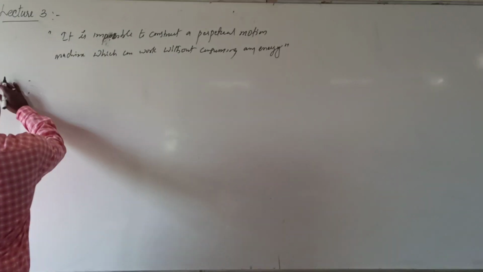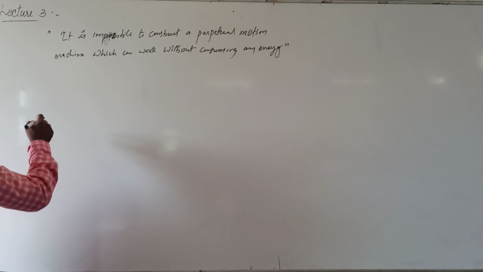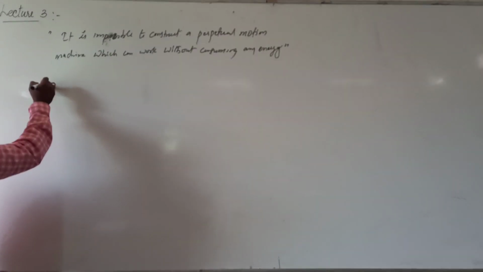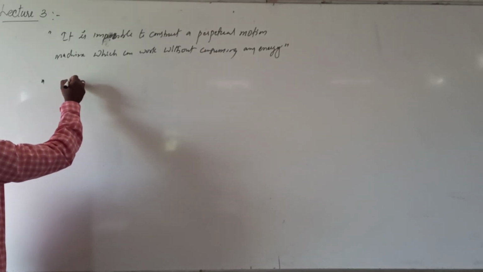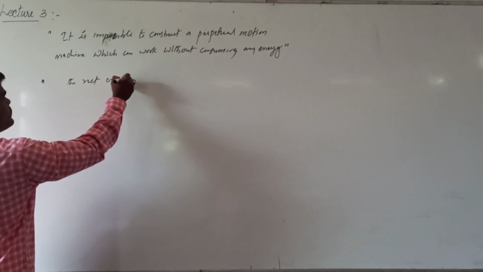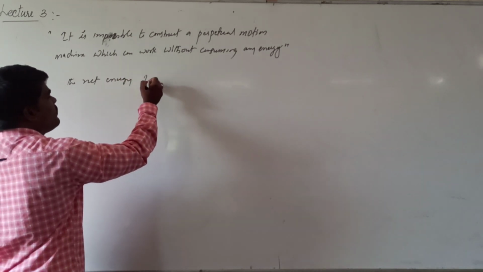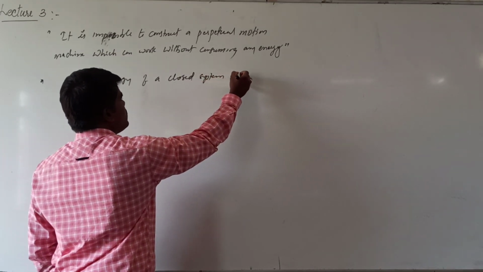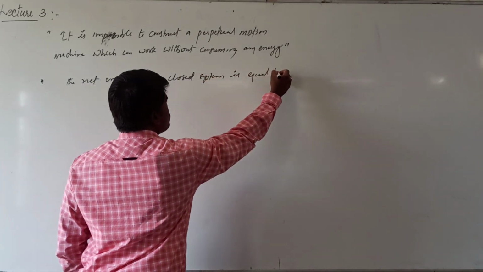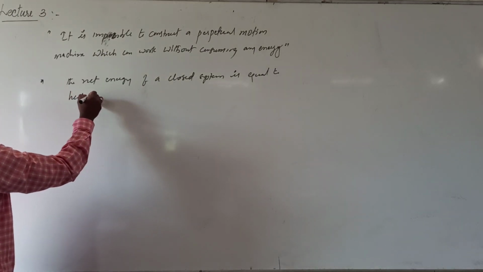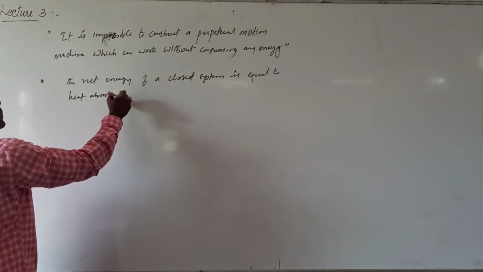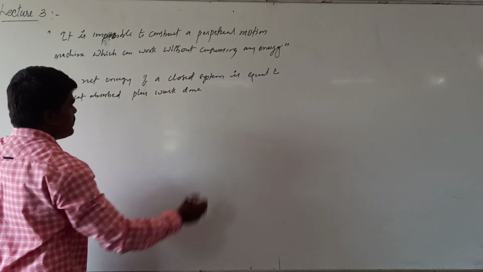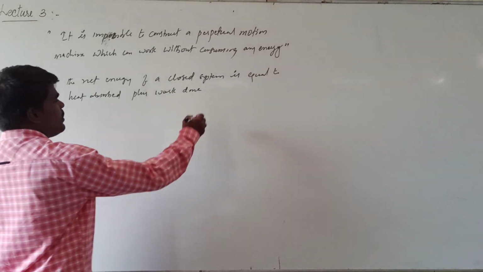Okay, now if a system is supplied with, let us assume that, okay, another important statement is that the net energy of a closed system is equal to heat absorbed plus work done. Okay, what is meant by this?